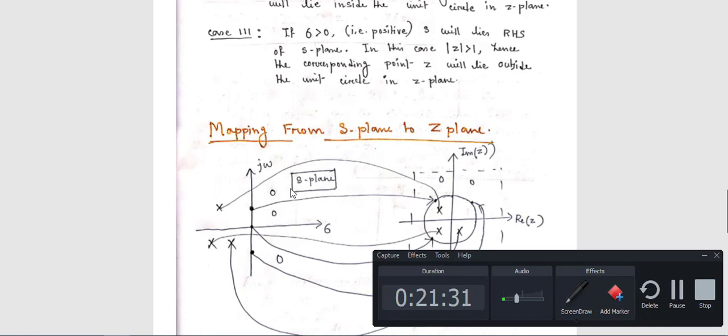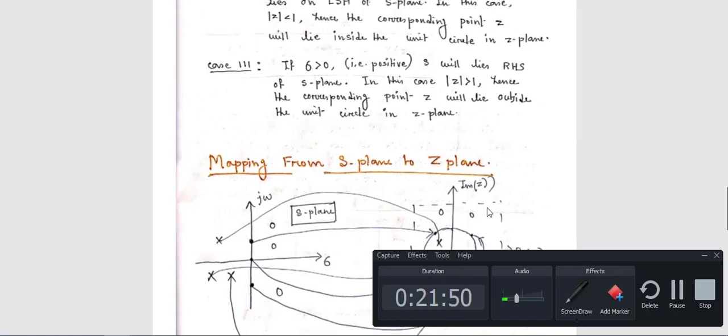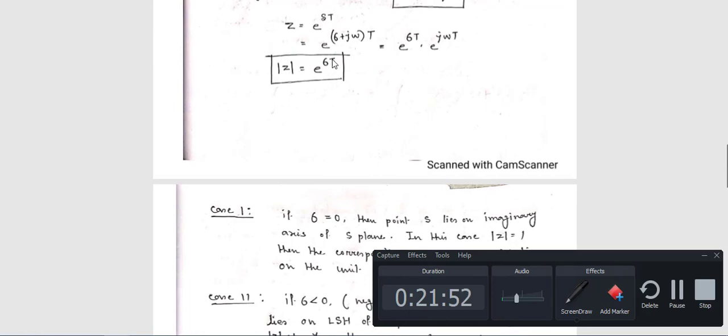Sigma greater than 0 means in the S plane the point will lie on the right hand side of the S plane. It may lie here or here or here, any point which belongs to the right hand side of the S plane. Where will that point be located in the Z plane? We know that e square or e cube, all these values are greater than 1.